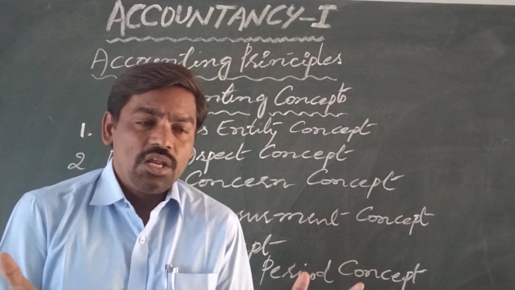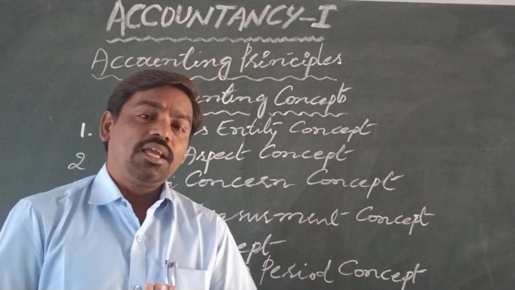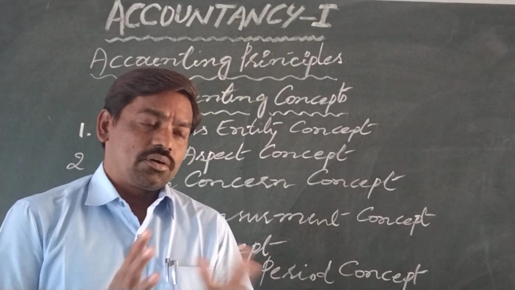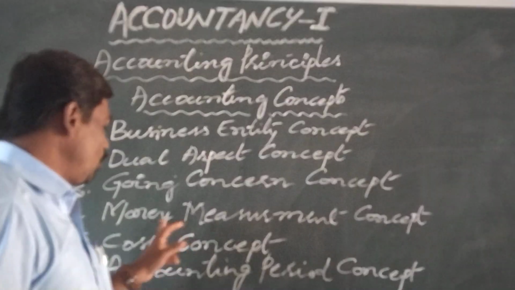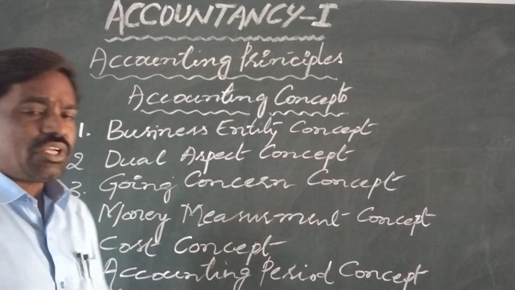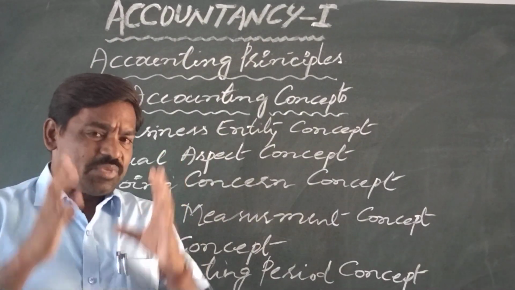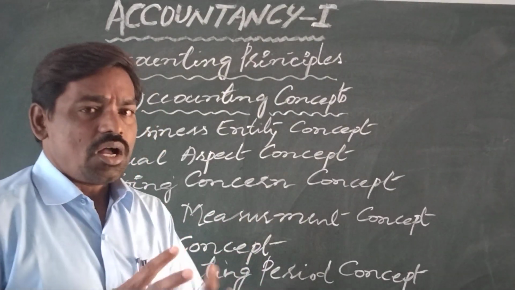It is just given information. For that we won't write any entry in the books of accounts. Okay, students. So as per this concept, we record the business transactions which can be measured in terms of money in the books of accounts.